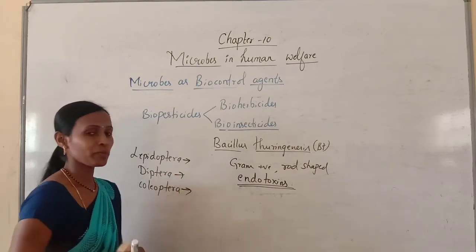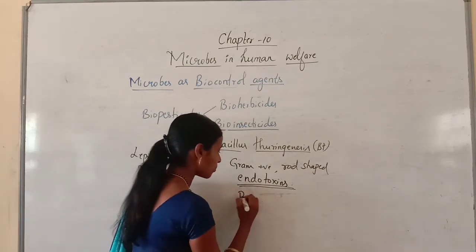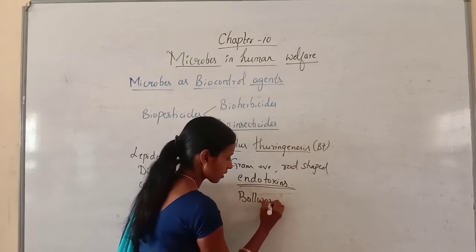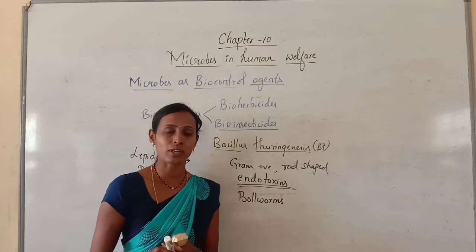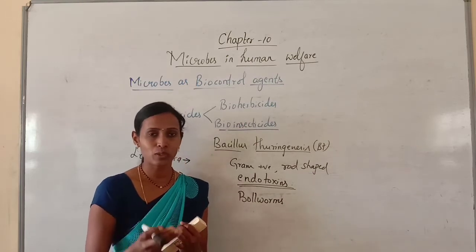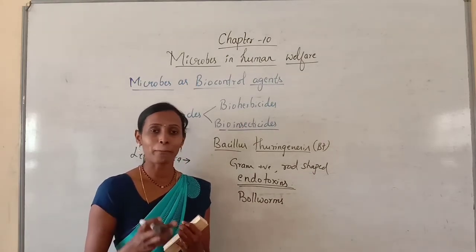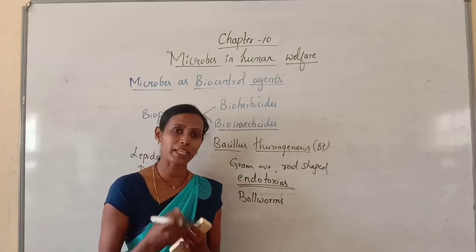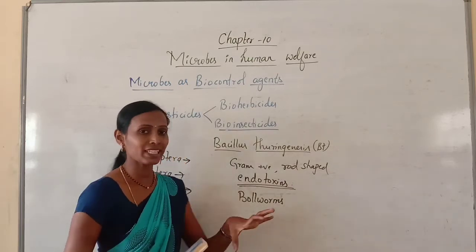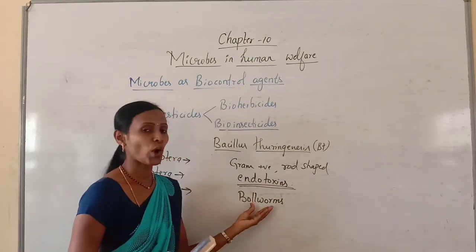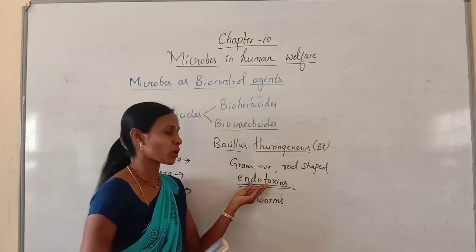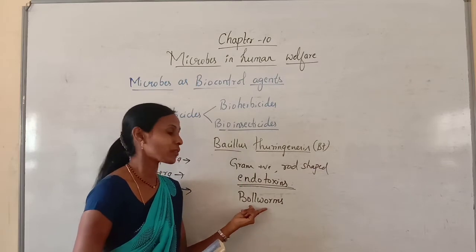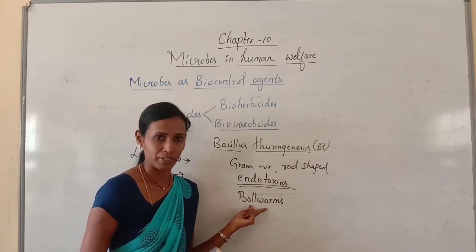Among them, the common insects are bollworms. Bollworms are a common insect pest for potato, brinjal, groundnut, maize, tomato, chickpea, etc. In all these plants we can see a common insect pest called bollworm, and these endotoxins are effective to kill the bollworm larvae.